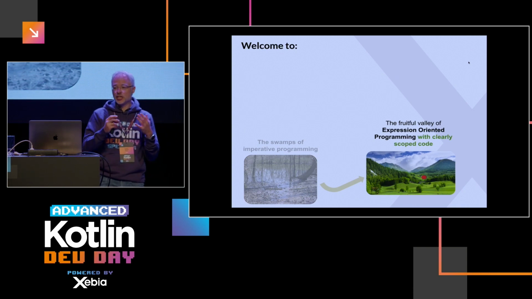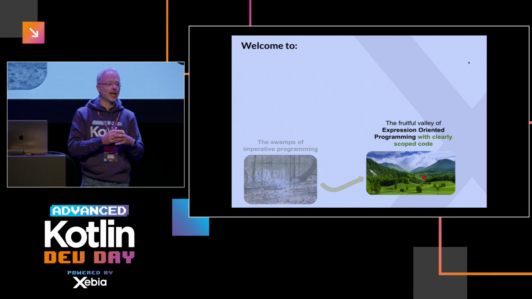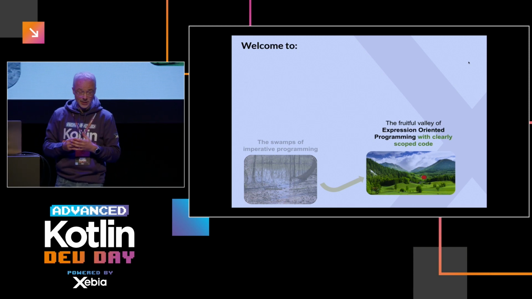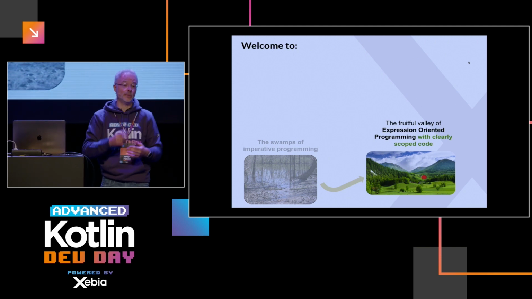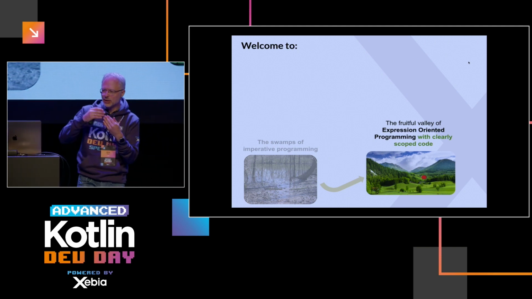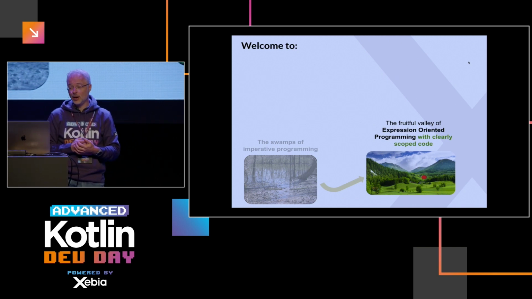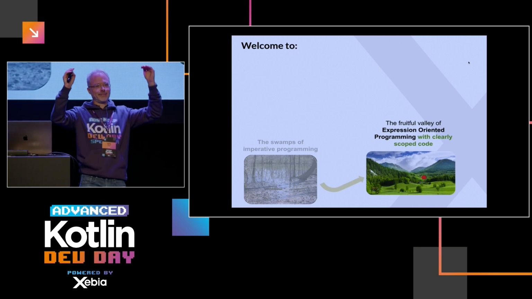So I consider these scope functions a good way to bridge the mutable world with the more expression-oriented world. Because what we've seen is whenever we apply the scope functions, we again get expressions. It returns something again. So we moved a bit further on in our valley of expression-oriented programming. Okay, but when we look around, we're still in a valley, right? So we want to climb up.